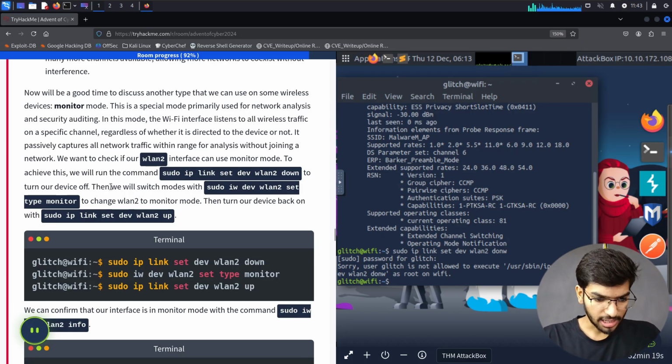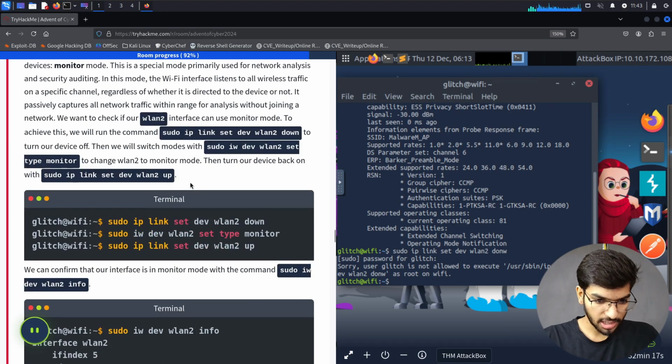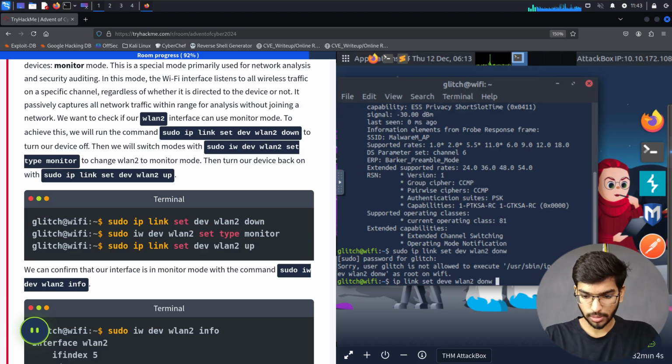Okay, is that the expected behavior here? I don't know. So this is to turn off the device. Let me try this again without the sudo privileges. So ip link set dev wlan2 down.